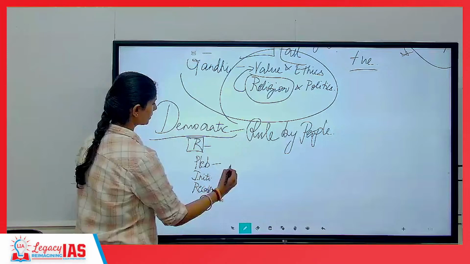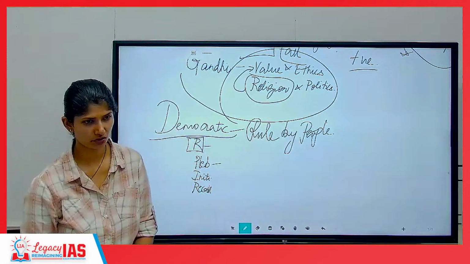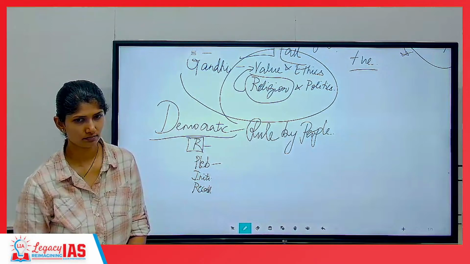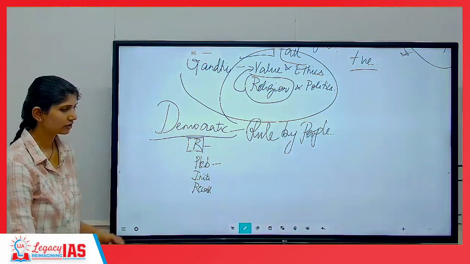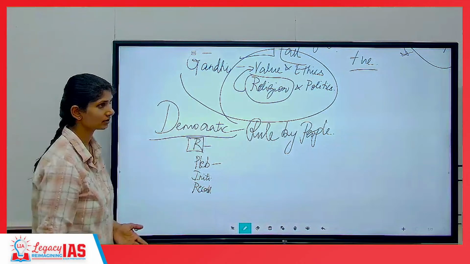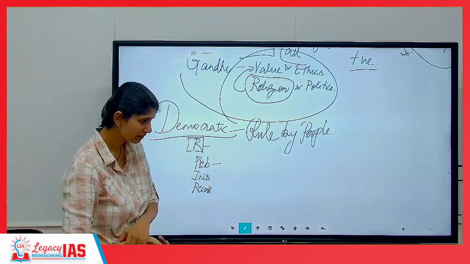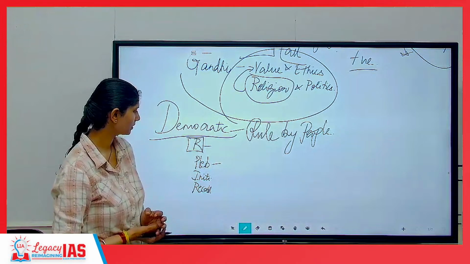Next, plebiscite. This is usually used during partition times. Plebiscite was tried to be conducted for your Jammu and Kashmir region also, and we are still deciding that the Jammu and Kashmir issue we should resolve through plebiscite.